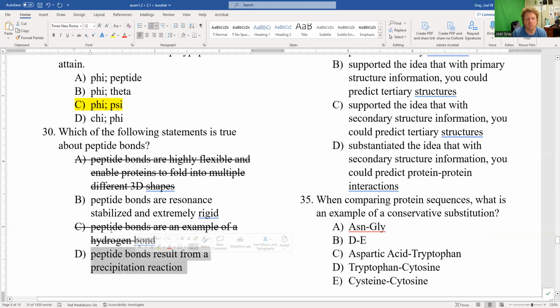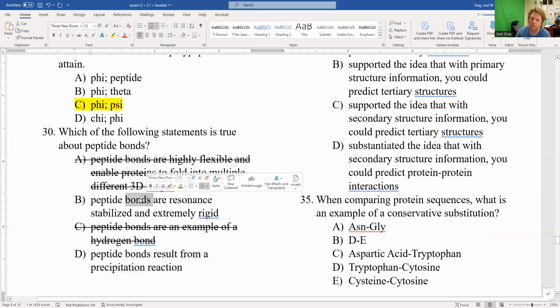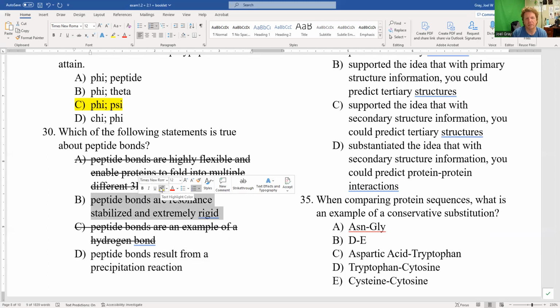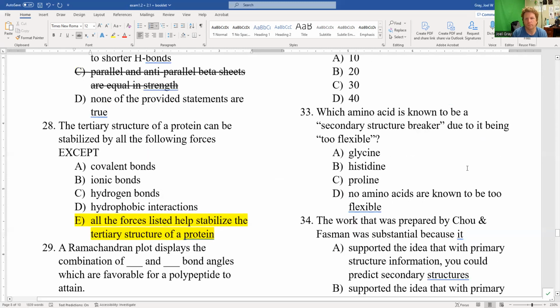D, peptide bonds can result from a precipitation reaction. Ooh, that's an interesting idea. We did talk about a reaction taking place, and what we talked about was a condensation reaction that was responsible for forming a peptide bond. So B is our best answer. Peptide bonds are resonance stabilized and extremely rigid.